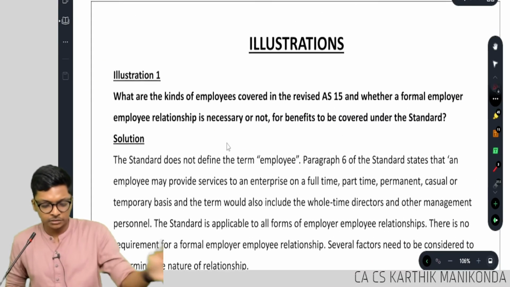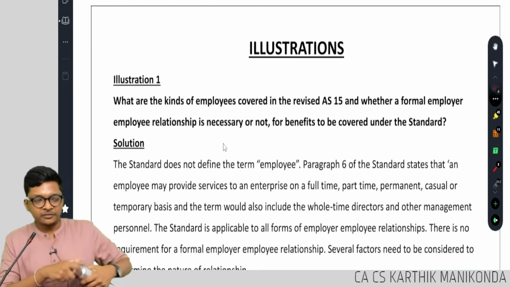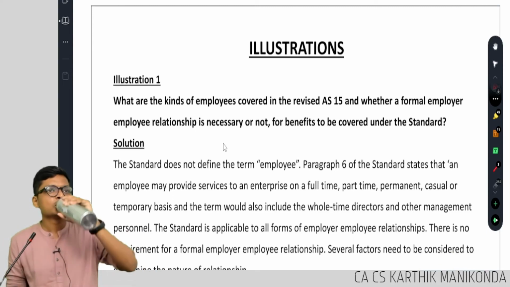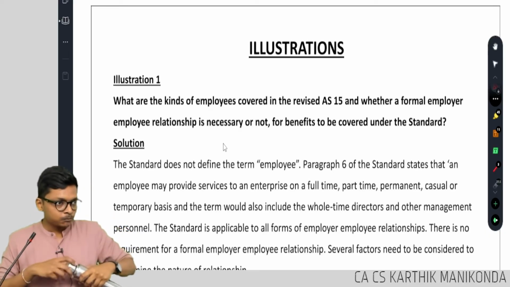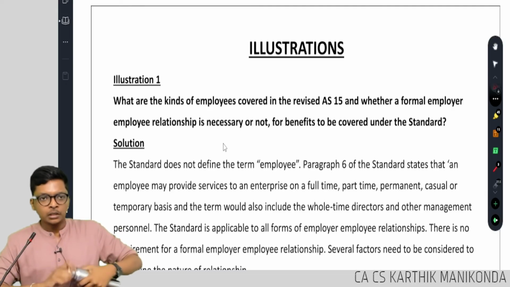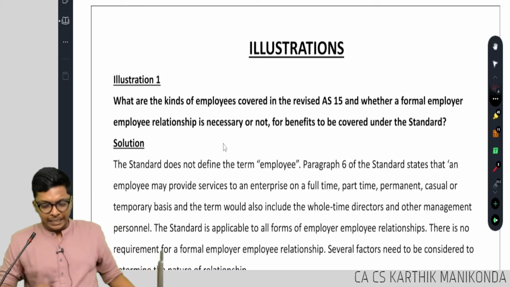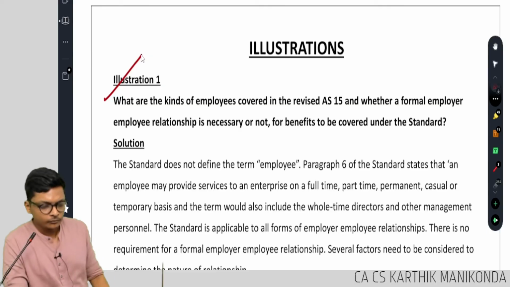Quickly we can finish. First 3-4 sums we can do, illustrations. Follow, guys. I hope all of you got the first question.